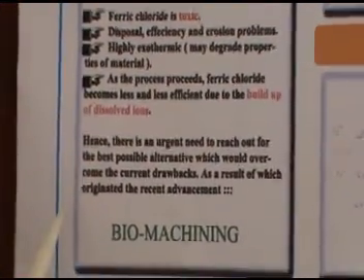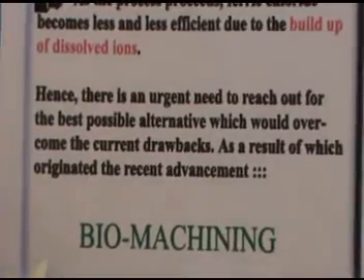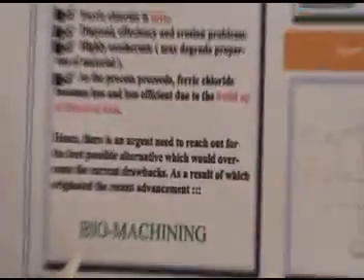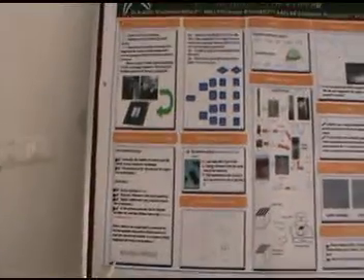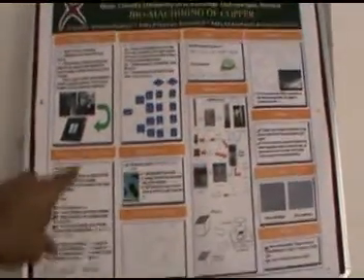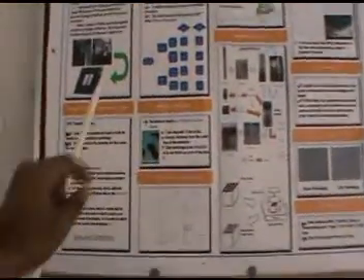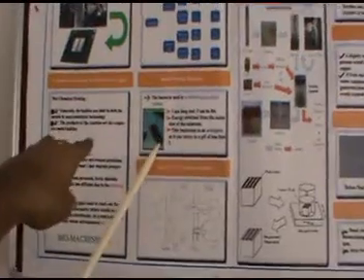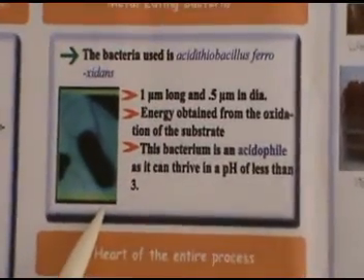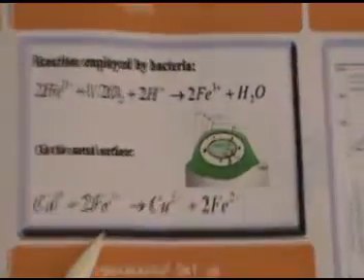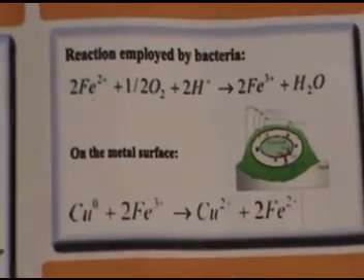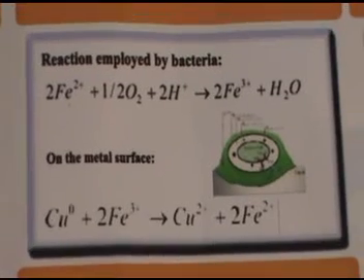So here comes how to machine copper. In 2005, there was a scientist called Daniel Johnson. He used a bacterium called Acidithiobacillus ferrooxidans to cut the copper. This is the bacterium Acidithiobacillus ferrooxidans, you can see over there. It converts Fe2+ ions into Fe3+ ions as a part of its energy producing cycle. The reaction is 2Fe2+ plus half O2 plus 2H+ ions gives 2Fe3+ ions.